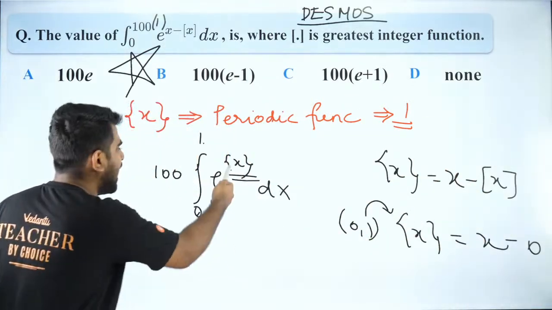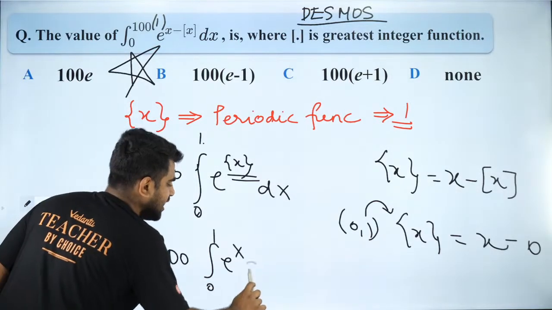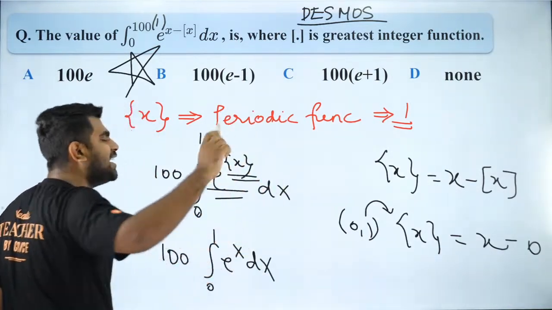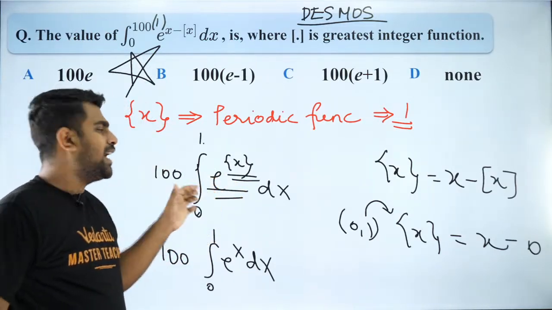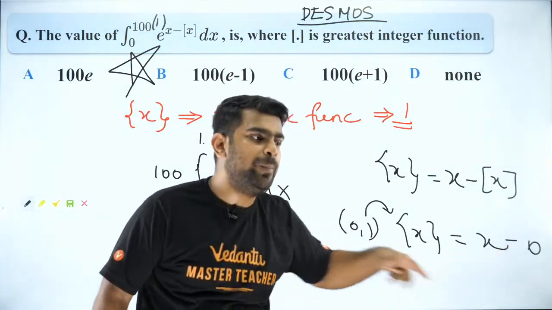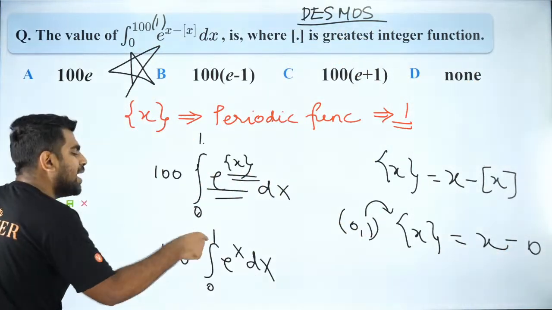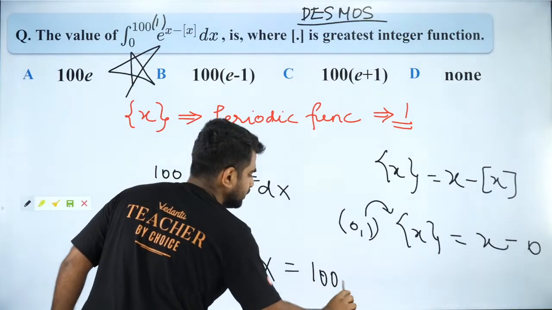So that is why I can write the same integral as integral 0 to 1 e to the power x dx. Because like this I can't integrate, no? There is no direct formula for integrating e to the power fractional part of x. But when I reduce it to this form, I can integrate, because I know the integration of e power x, which is e power x only.